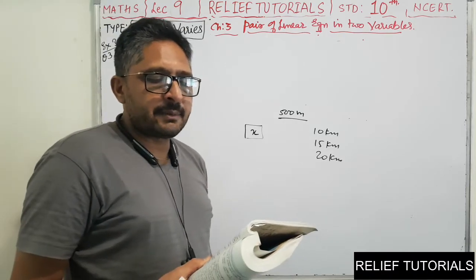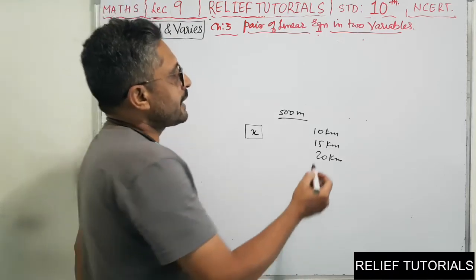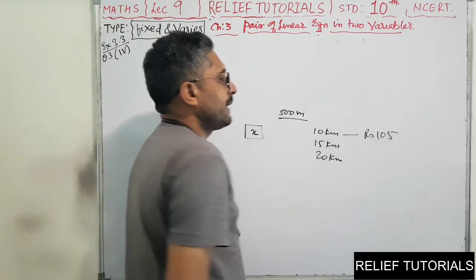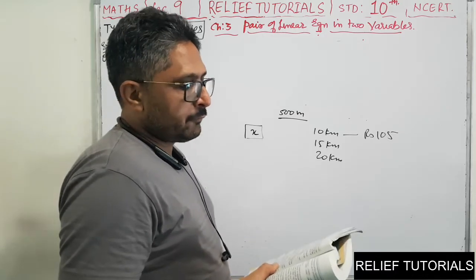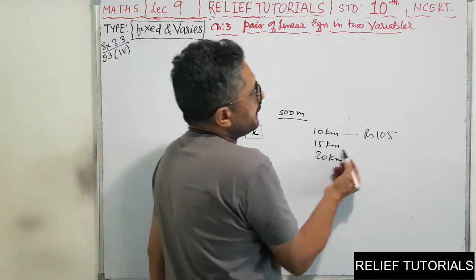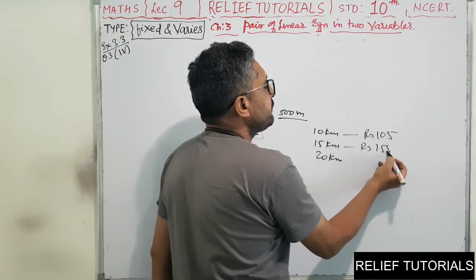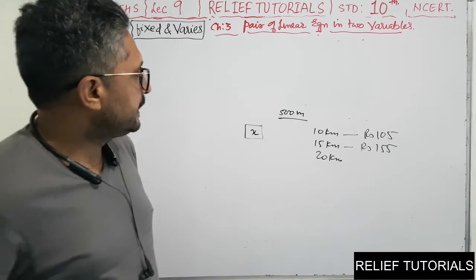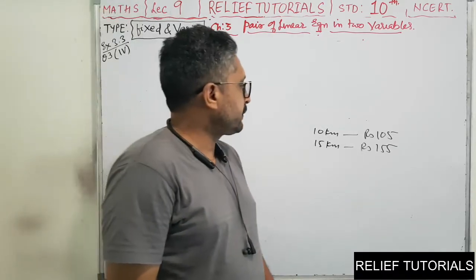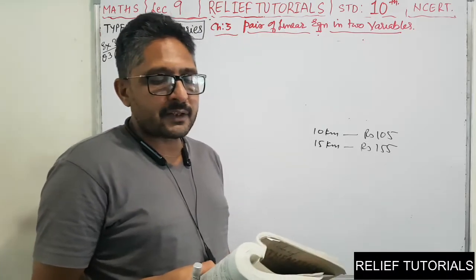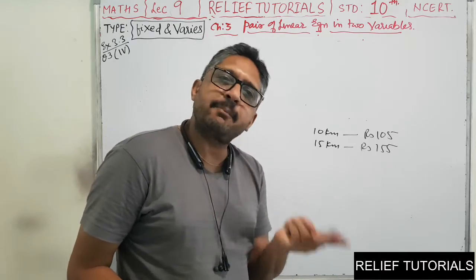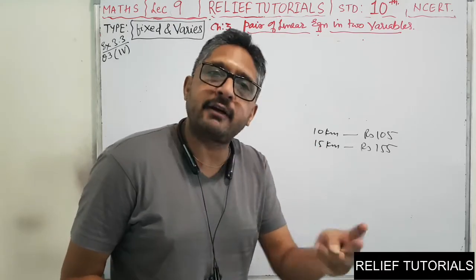For a distance of 10 kilometers, the charge paid is rupees 105. And for a journey of 15 kilometers, the charge paid is rupees 155. So, for 10 kilometers, 105 rupees. For 15 kilometers, 155. What are the fixed charge and the charge per kilometer? These two things you have to find out. So, we will suppose those two things which we have to find out.